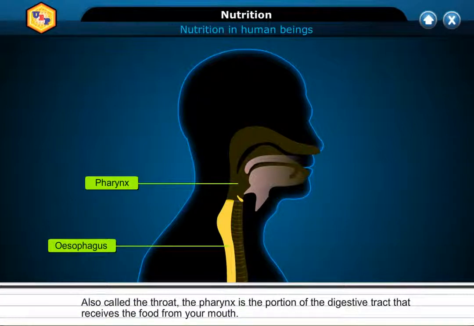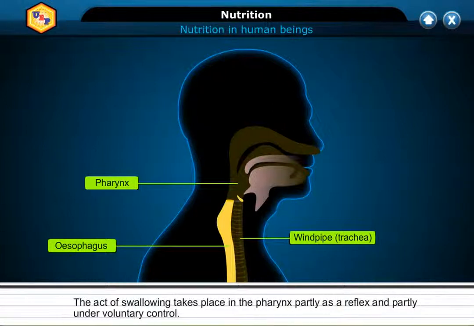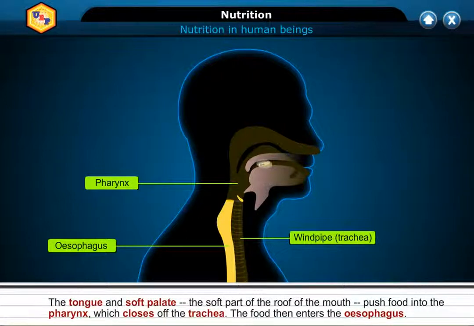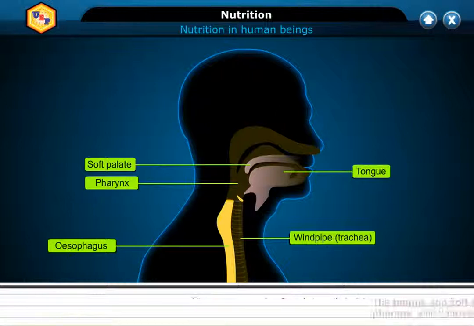Also called the throat, the pharynx is the portion of the digestive tract that receives the food from your mouth. Branching off the pharynx are the oesophagus, which carries food to the stomach, and the trachea or windpipe, which carries air to the lungs. The act of swallowing takes place in the pharynx partially as a reflex and partially under voluntary control. The tongue and soft palate, the soft part of the roof of the mouth, push food into the pharynx, which closes off the trachea. The food then enters the oesophagus.